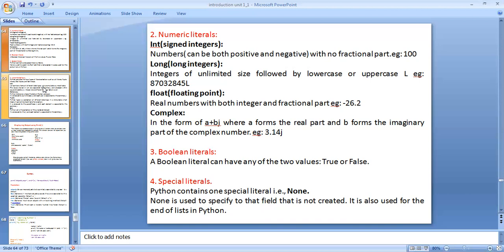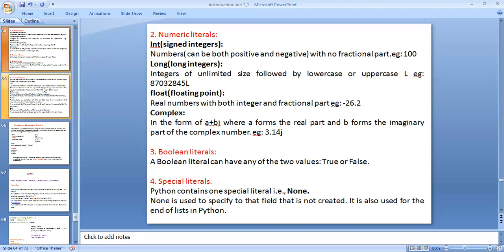This is the complex. And Boolean literals. Boolean literals can have any of two values, either true or false. When you are using Boolean literals, you compulsorily have two statements. Of the two statements, any statement that is true defines the true value, and any statement that is false defines the false value. In Boolean literals, any statement is either true or false.